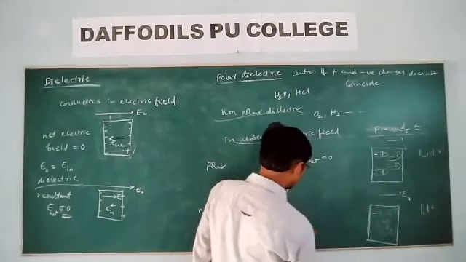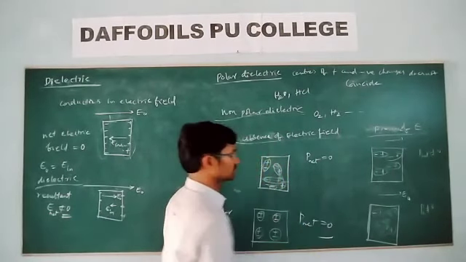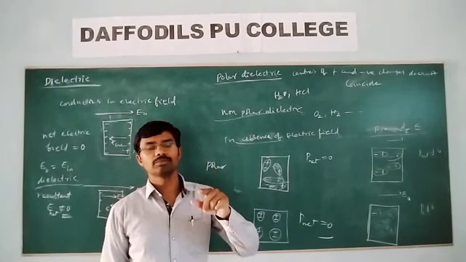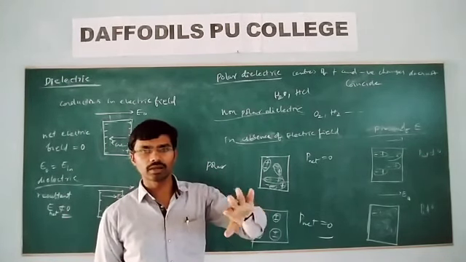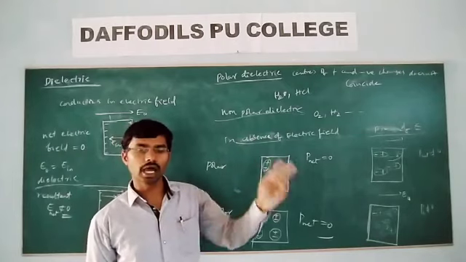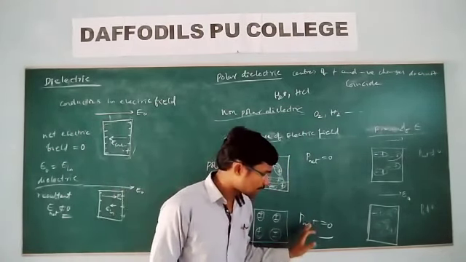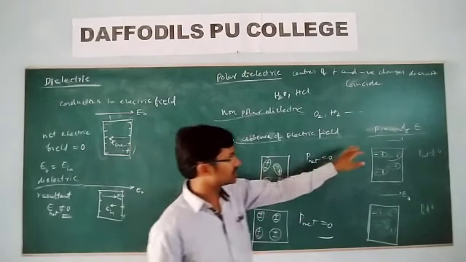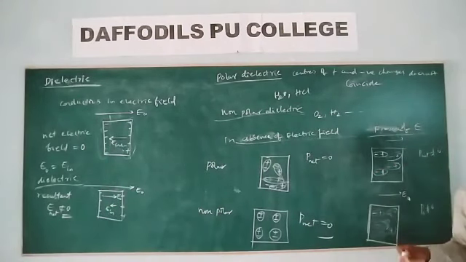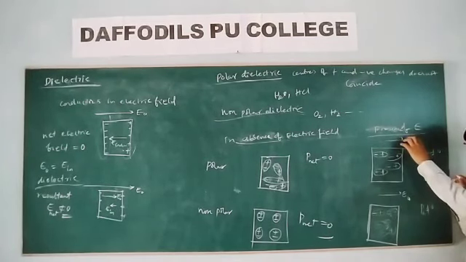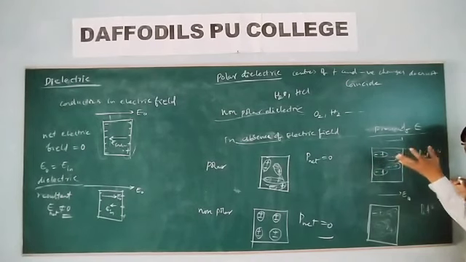So that is what we need to understand. Whether polar dielectrics or non-polar dielectrics, in the absence of the electric field there is no net dipole moment. But when they are placed in the presence of the electric field, because of this external electric field, the positive and negative charges are separated by a small distance.